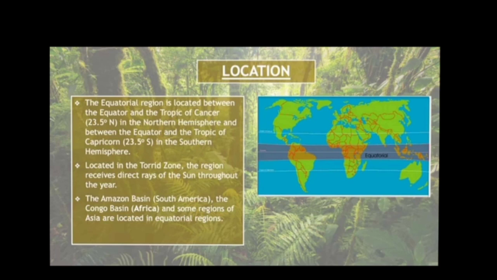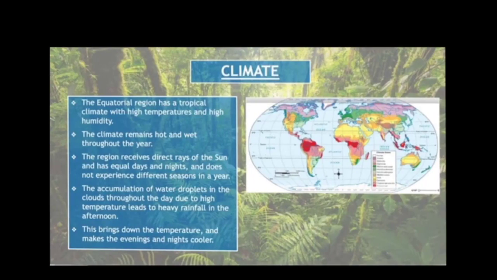This region is located between the equator and the Tropic of Cancer in the northern hemisphere and between the equator and the Tropic of Capricorn in the southern hemisphere. It is located in the torrid zone and hence the region receives direct rays of the sun throughout the year. The Amazon basin of South America, Congo basin of Africa and some regions of Southeast Asia are located in equatorial regions.